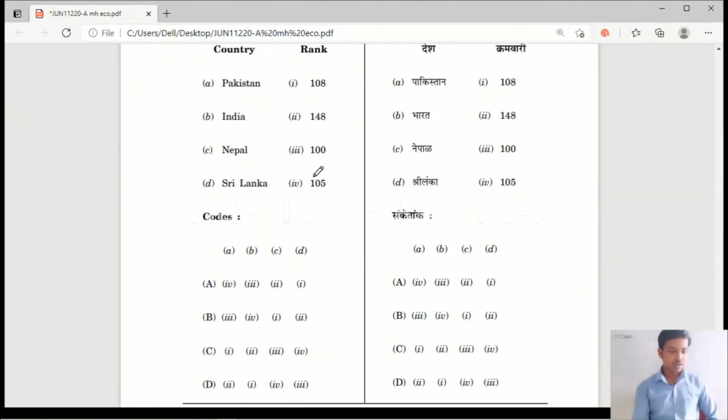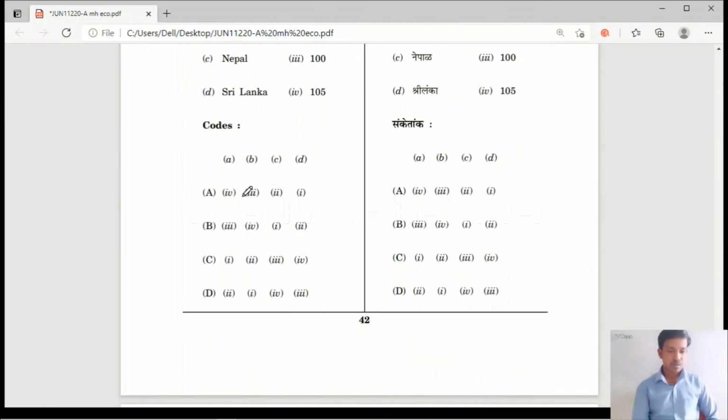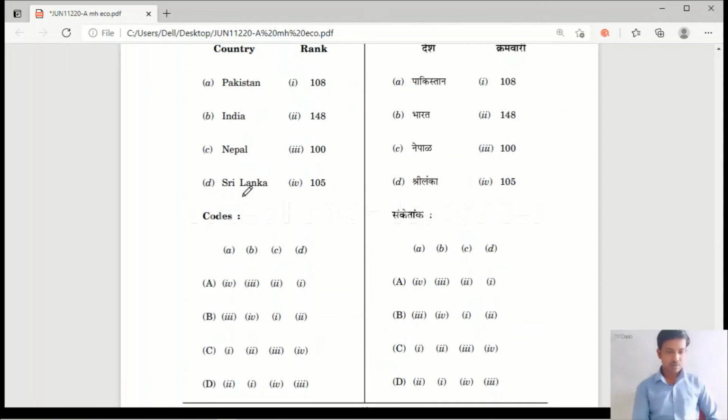Here the right answer is option D. Option D means Pakistan's rank is 148, India's rank is 108, Nepal's rank is 105, and Sri Lanka's rank is 100.